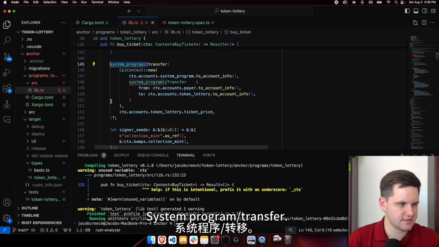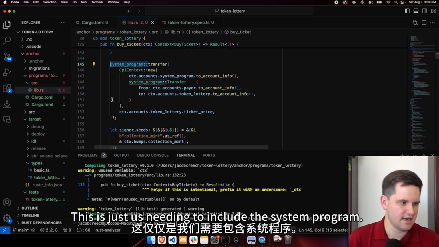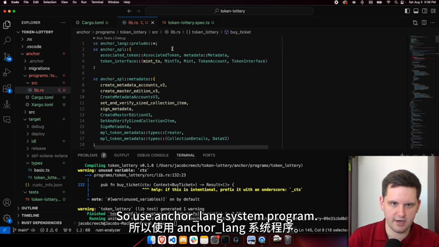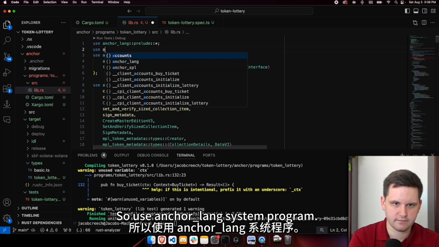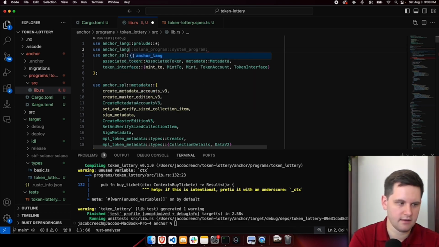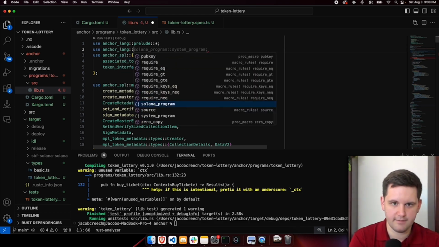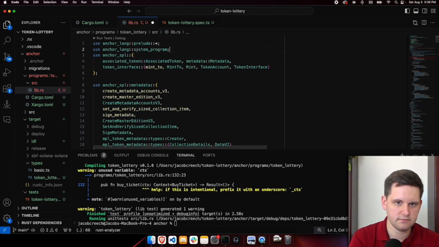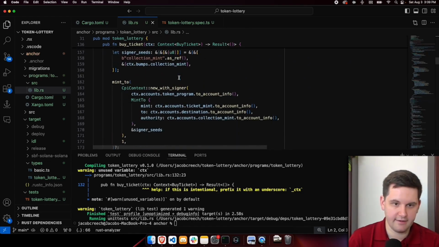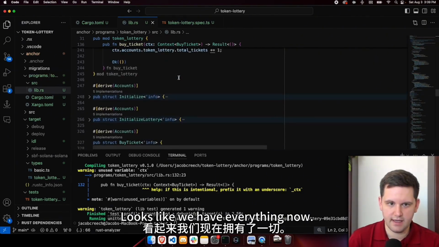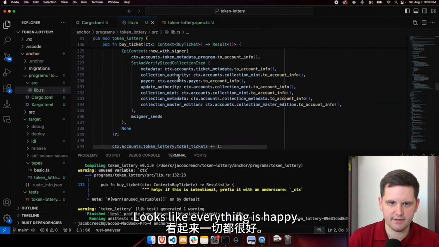System program transfer. This is just us needing to include the system program. So use anchor_lang system program. Now let's see if we're missing anything else. Looks like we have everything now. Looks like everything is happy.